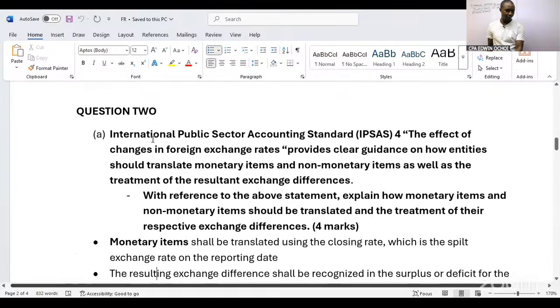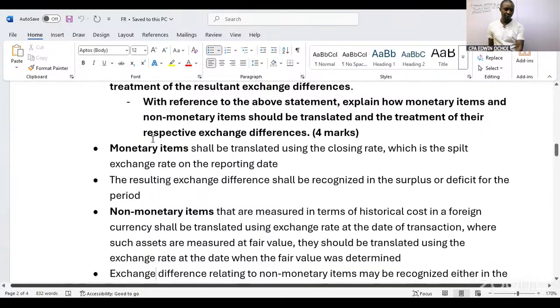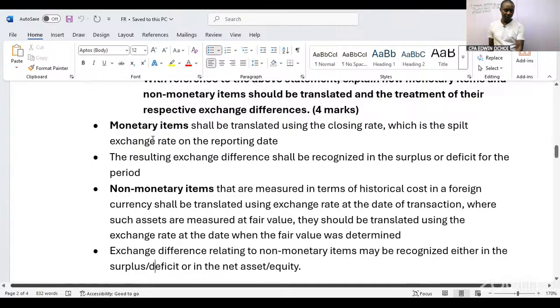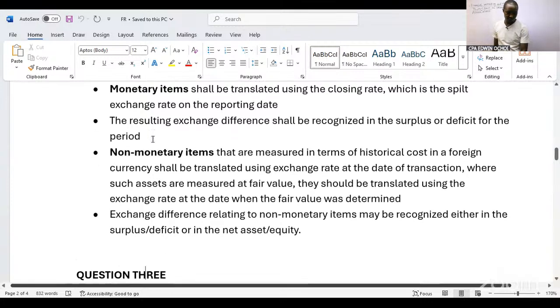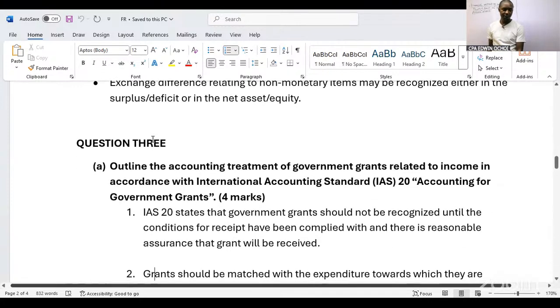So that is how you are supposed to translate monetary items and non-monetary items. Monetary items are translated using the closing rate, and here we have grouped the non-monetary items, which are measured in terms of historical cost in a foreign currency, and shall be translated using the exchange rate as at the date of the transaction. Where such assets are measured at fair value, they should be translated using the exchange rate at the date when the fair value was determined. So that is so far 4 marks. So 6 plus 4, that is 10.